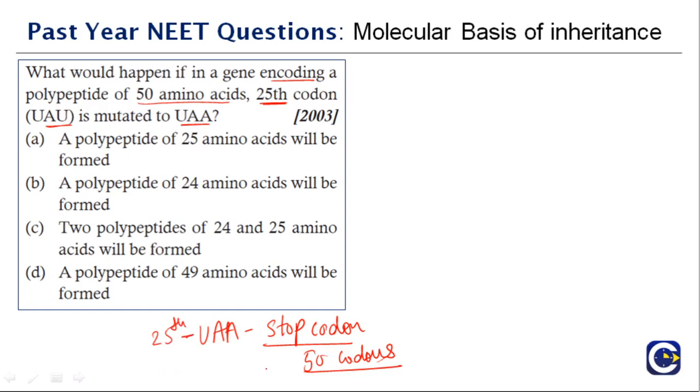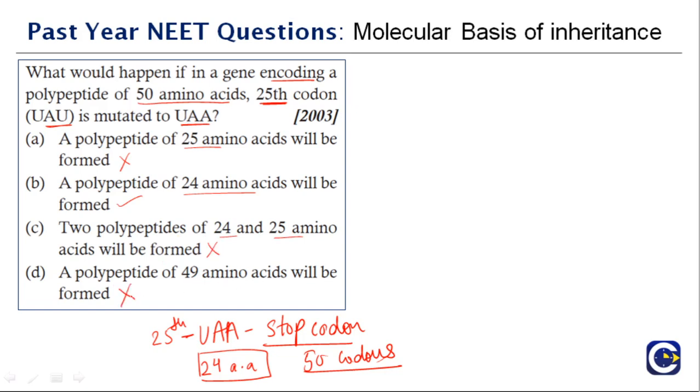So how many codons will be synthesized? 24 amino acids will be synthesized by the 24 codons. A polypeptide of 25 amino acids will be formed? A polypeptide of 24 amino acids will be formed? Two polypeptides of 24 and 25 amino acids will form? No, this will never happen. A polypeptide of 49?